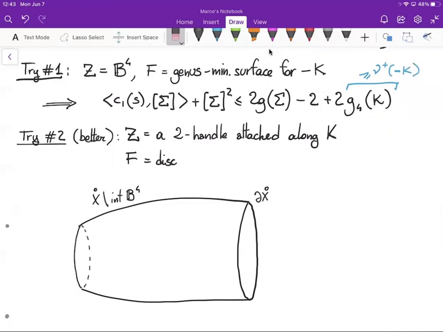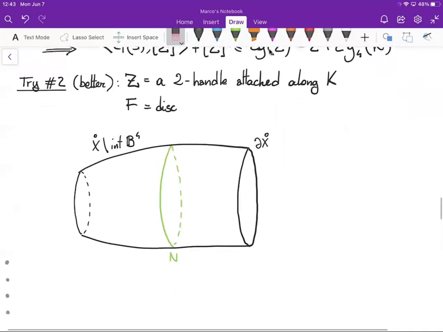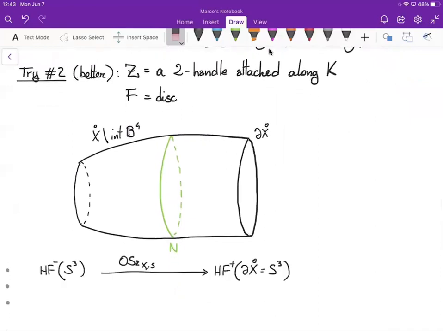In order to define the Ozsváth-Szabó invariant, we remove the interior of a 4-ball, and then we choose an admissible cut. And the Ozsváth-Szabó invariant is a map from HF minus of S3 to HF plus of the boundary of X circle, which is again S3.